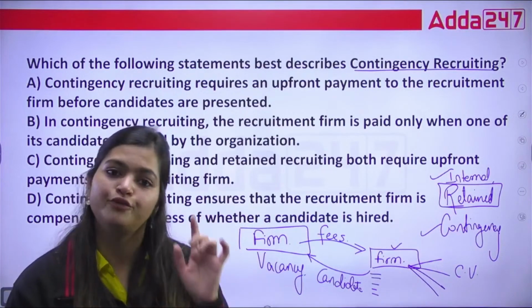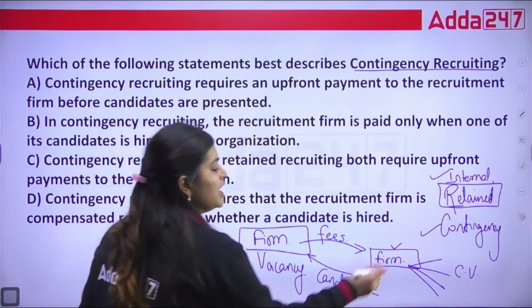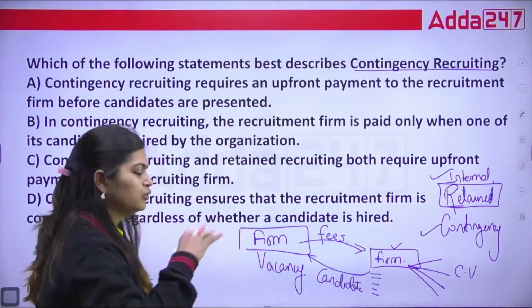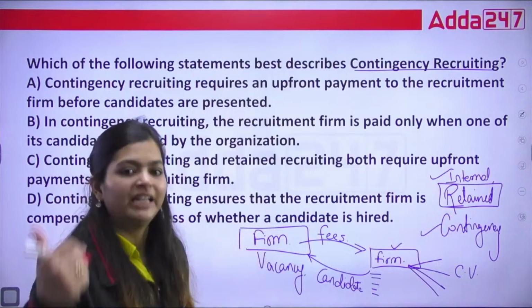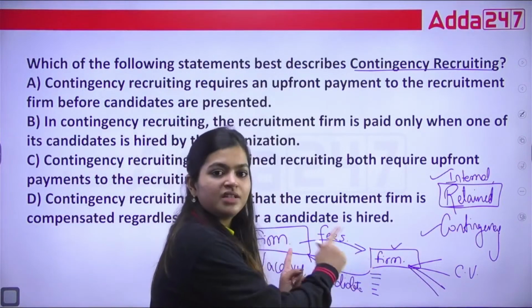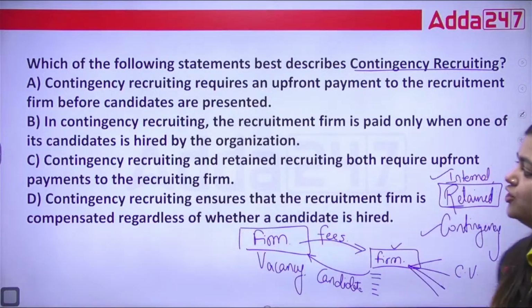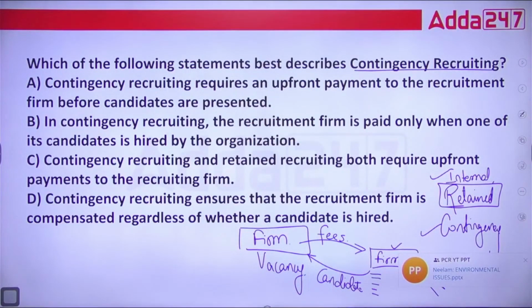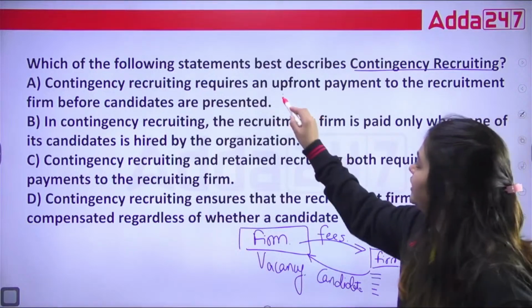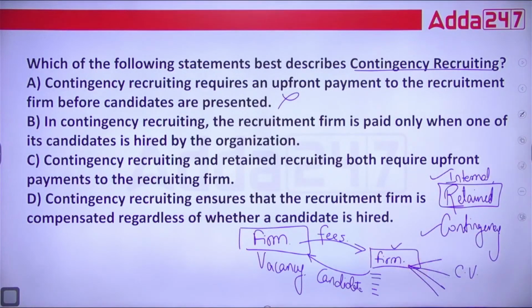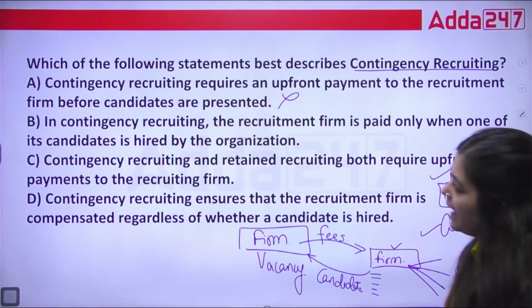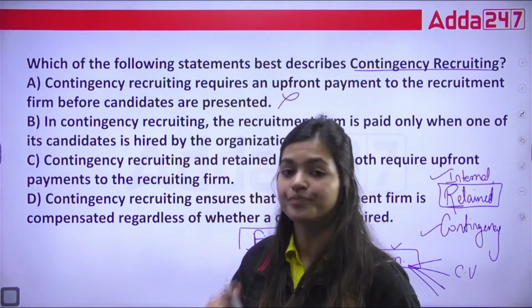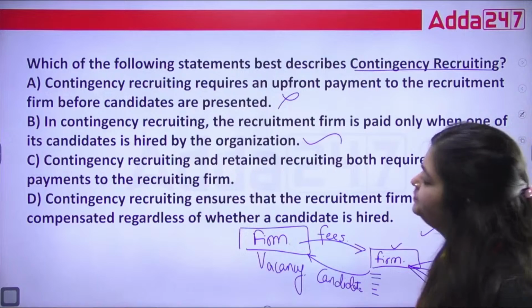You have to tell me the answer for this. But contingency recruiting is what? They suggest different candidates, and out of these, if you appoint anyone, only then do you need to pay the fees. This is contingency recruiting. So let's read the options. A, contingency recruiting requires an upfront fee payment to the recruitment firm before candidates are presented. No, this is totally wrong. If we see B, in contingency recruiting, the recruitment firm is paid only when one of the candidates is hired by the organization. Yes, so we can keep this on hold.